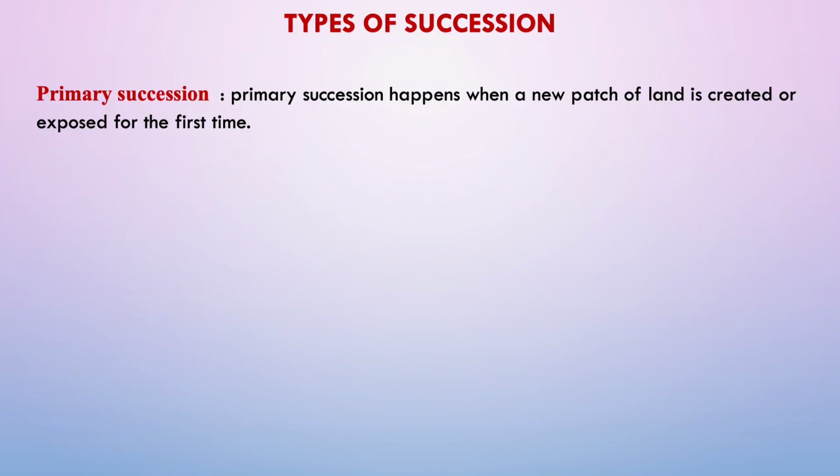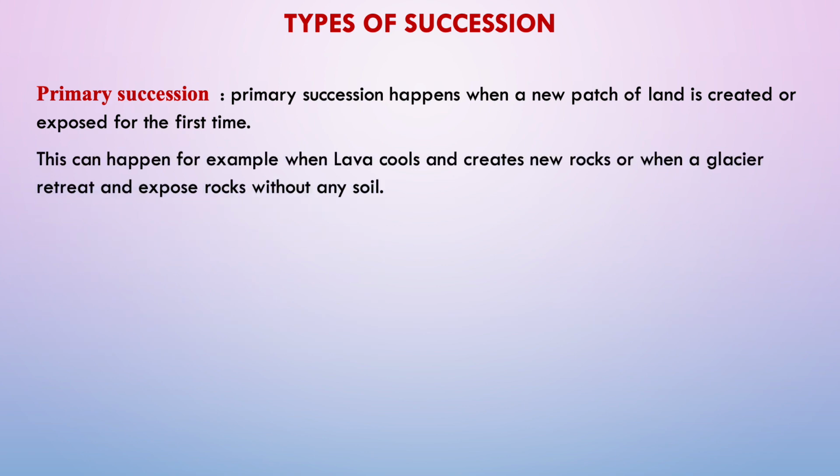How does it occur? Primary succession happens when a new patch of land is created or exposed for the first time. That means where no life previously existed. It's a bare rock or a bare area where no life previously existed. If succession begins from such a surface, it is called primary succession. This can happen, for example, when lava cools and creates new rocks, or when a glacier retreats and exposes rocks without any soil.